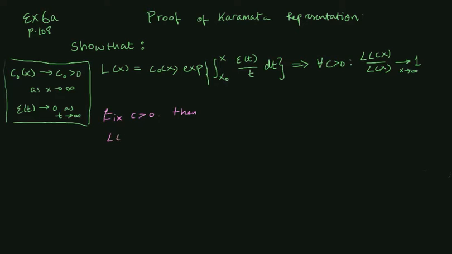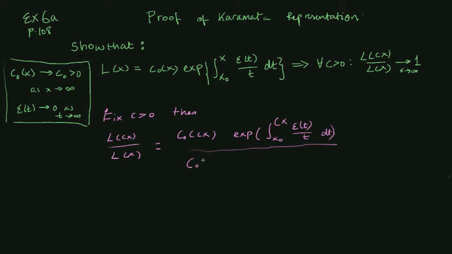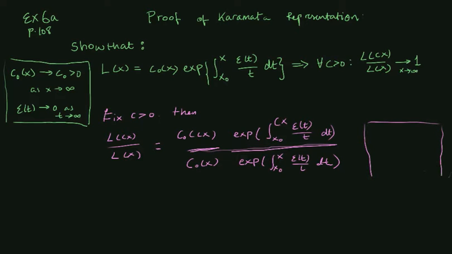Then L of Cx over L of x is equal to, well, we have C0 of Cx multiplied by the exponential of the integral from x0 to Cx of epsilon of t over t dt, and then we divide by C0 of x, and down here I have the exponential of the integral from x0 to x of epsilon of t over t dt, right?